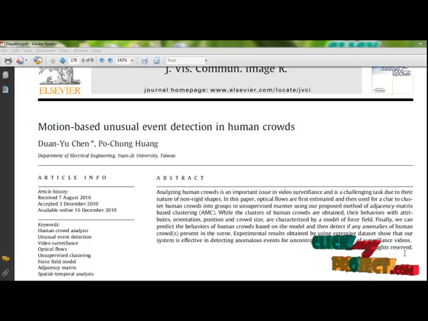Once the clustering of human crowds is obtained, features such as orientation, position, and crowd size are characterized by a model of force field. Finally, we can predict the behavior of human crowds based on the model and then detect if any anomalies of human crowds are present in the scene.